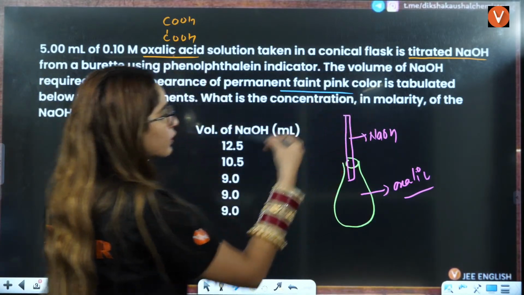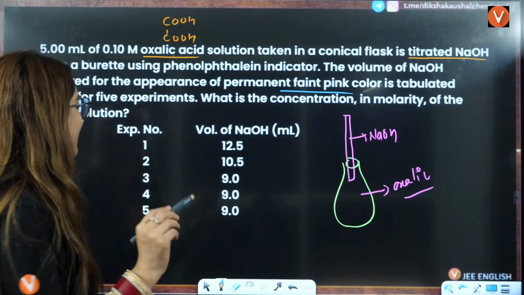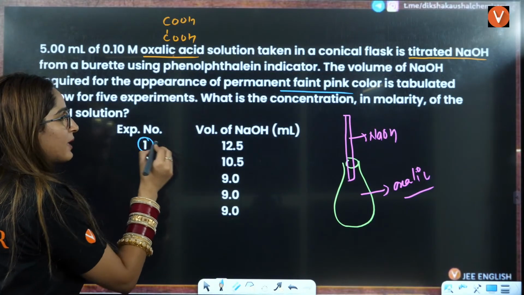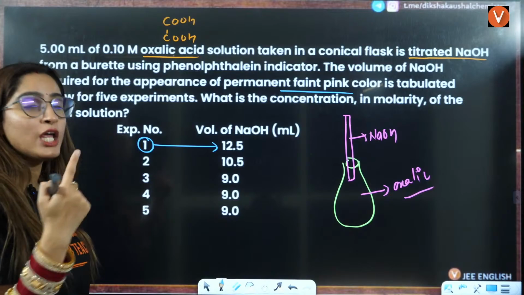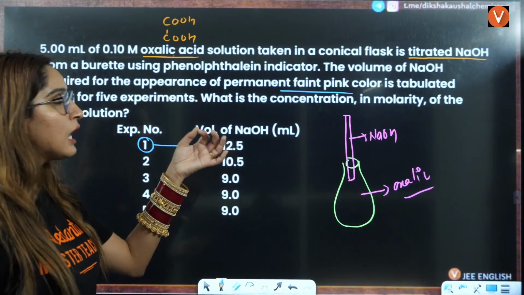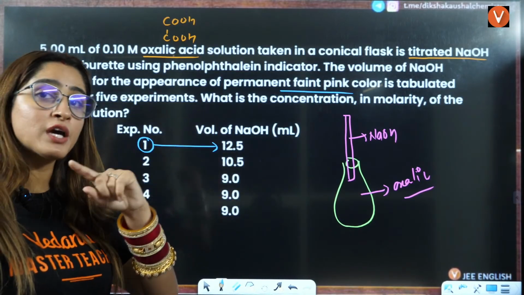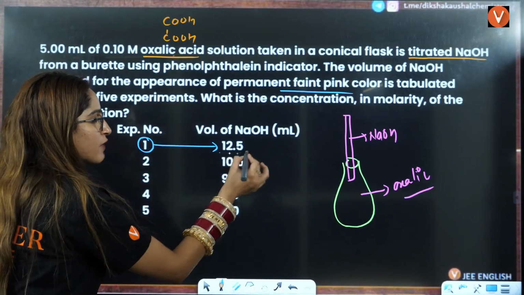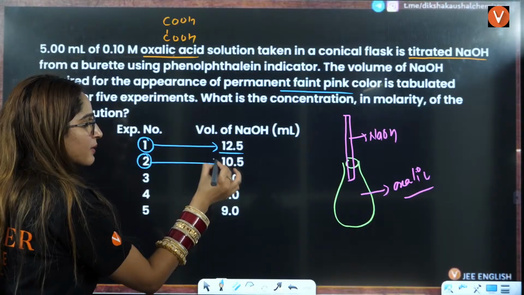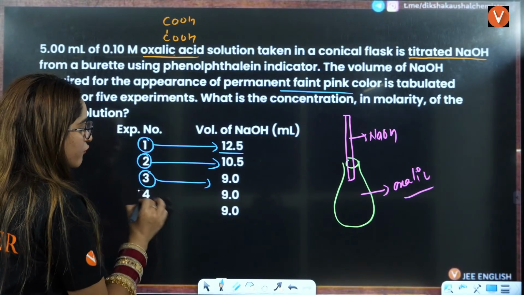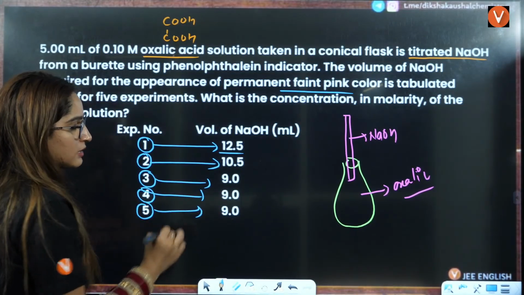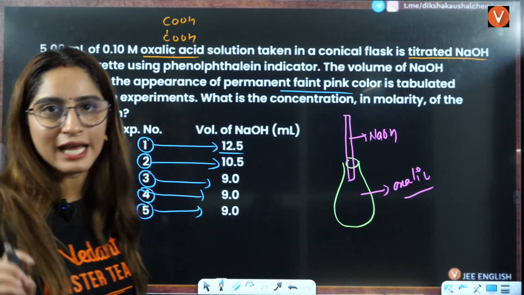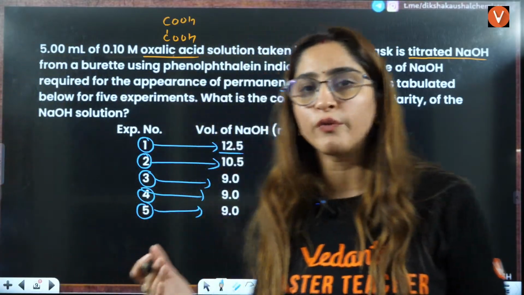Now they have given you some data. You are in the lab. So what exactly happened? In experiment 1, the volume of NaOH where there was faintness, that means where we said that okay, this is the equivalence point, that is coming out to be 12.5. In the second experiment it is 10.5, third it is 9, fourth it is 9, fifth it is 9. So we usually take up that value in experimental labs also.